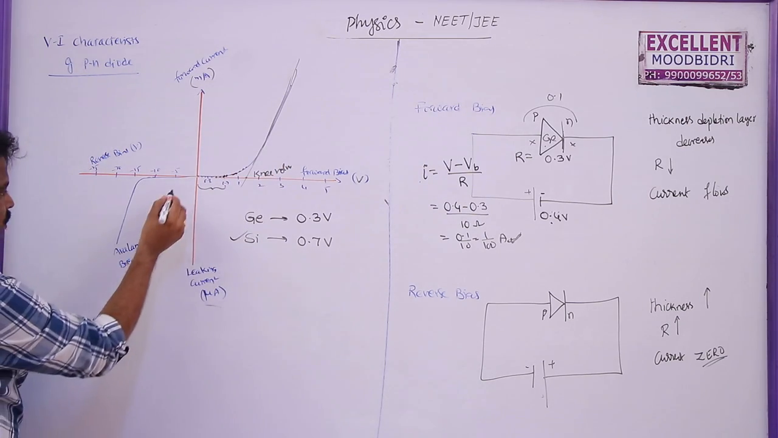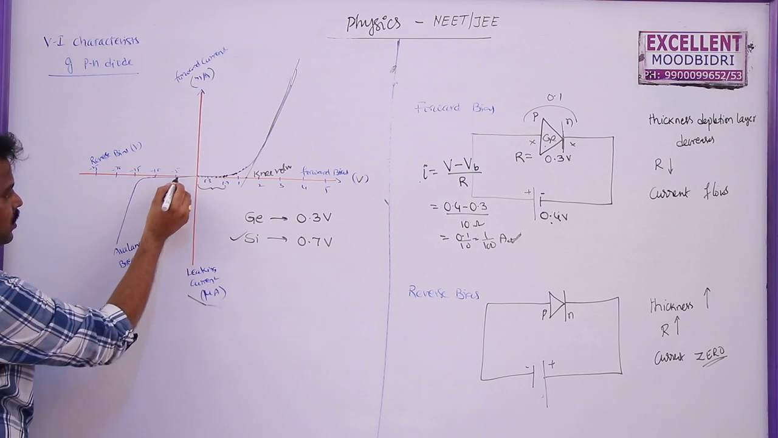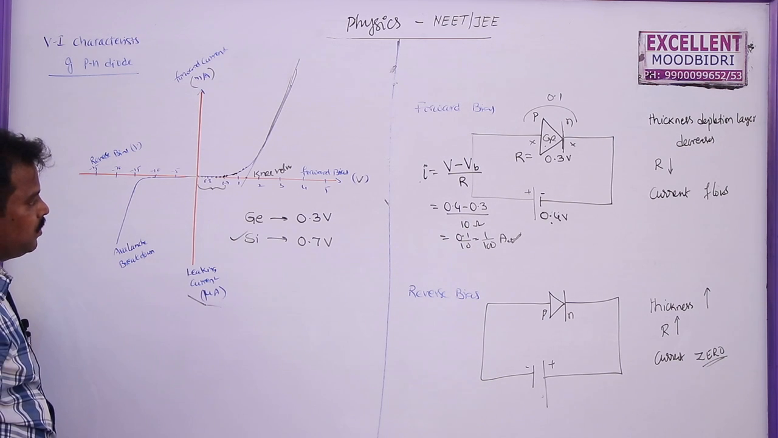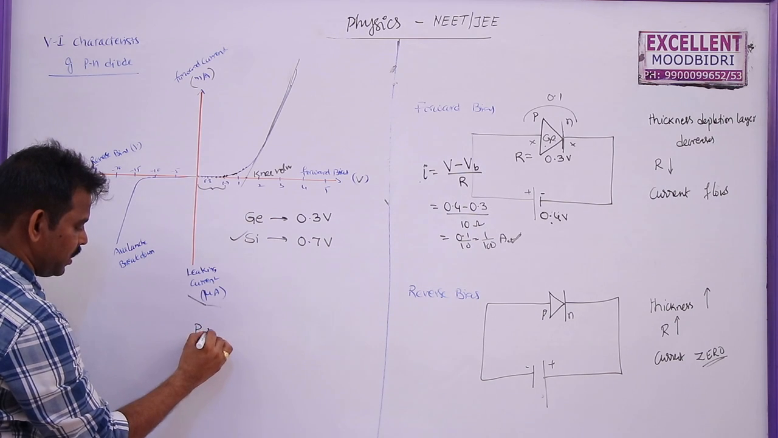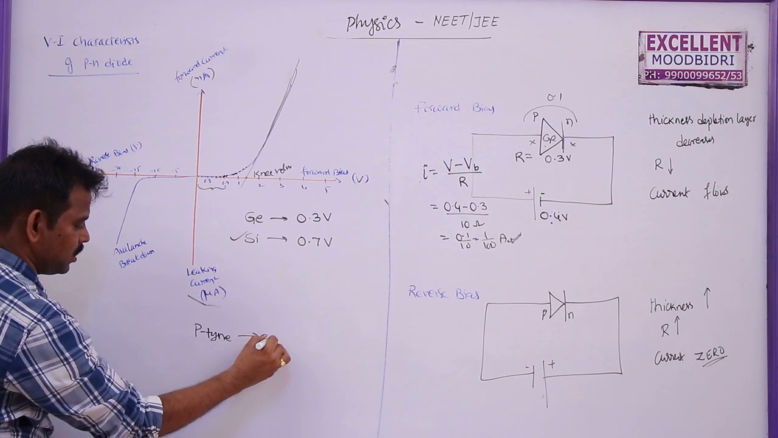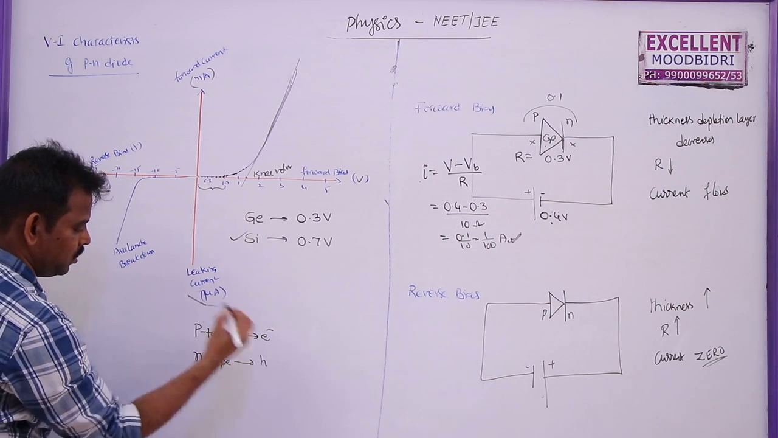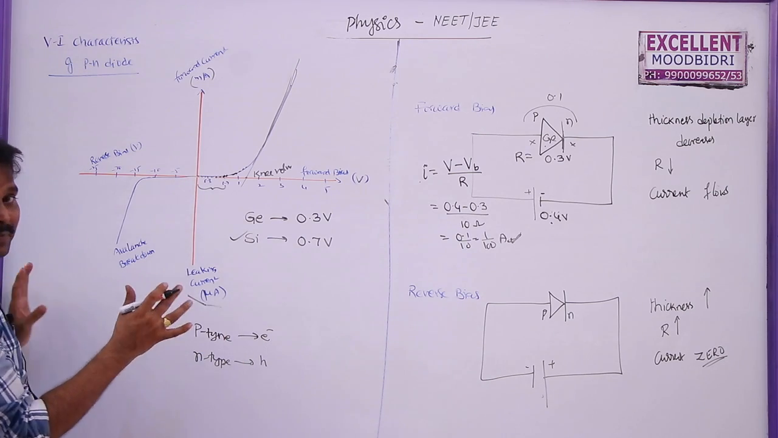Now in reverse bias what happens, this is not in milliamperes, this is in microamperes, very small current. Actually no current will flow through the diode, but due to thermal agitation, the minority charge carriers, that is in P type the minority charge carriers are electrons, and in N type the minority charge carriers are holes. So these electrons and holes will be accelerated by the applied electric field.